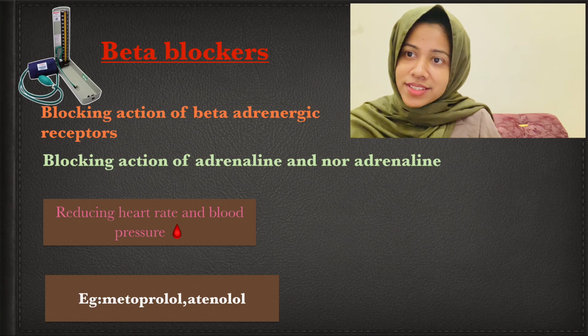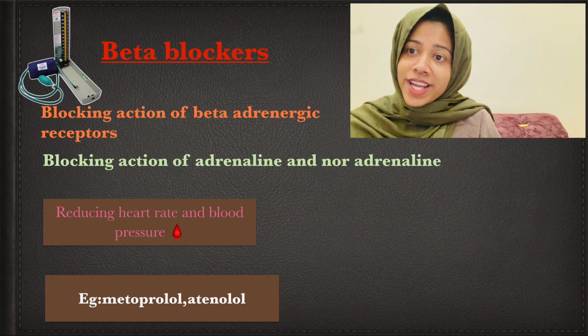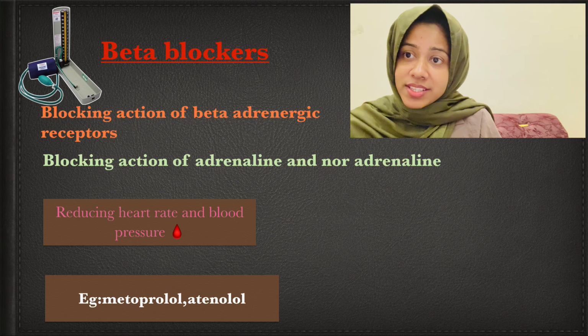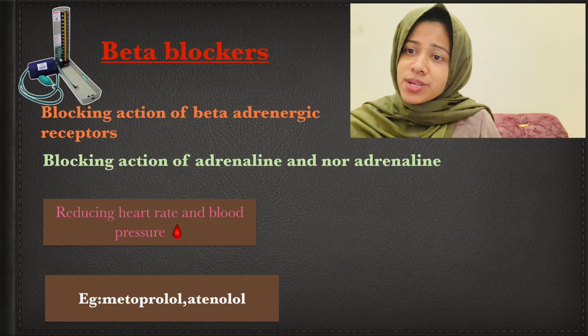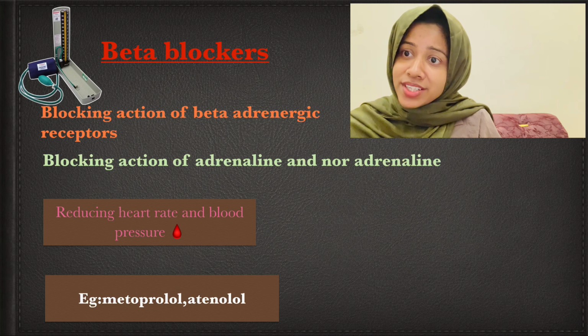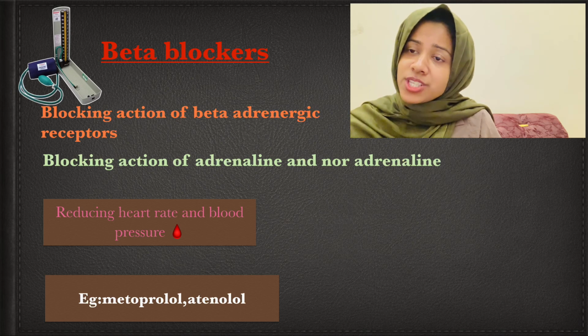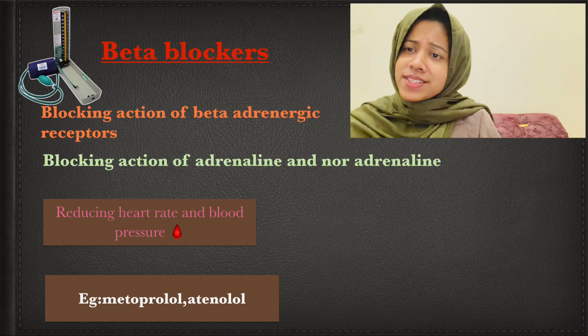Beta blockers. They are blocking beta adrenergic receptors. There are different types of beta receptors. Some are found in the heart, lungs, blood vessels. These receptors get activated in an emergency, in the fight or flight response. The sympathetic nervous system gets activated. In such a situation, our body needs increased blood, oxygen, energy, everything. So, gluconeogenesis is happening, glycogenolysis is happening, heart rate increases, blood pressure increases, vasodilation occurs, bronchodilation occurs, everything is happening.